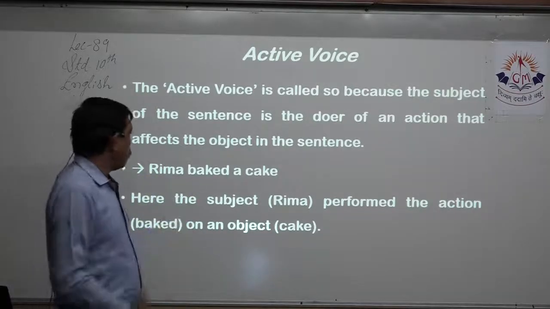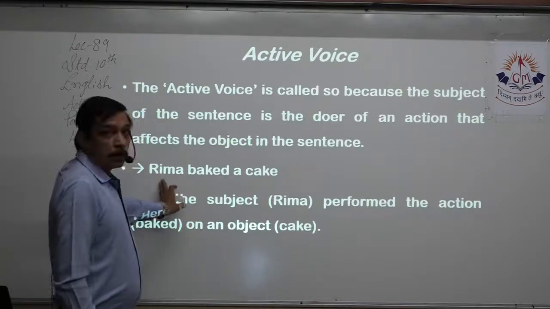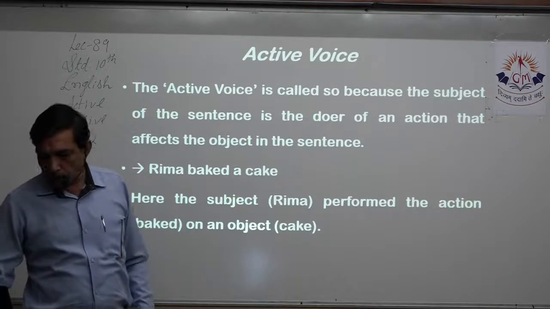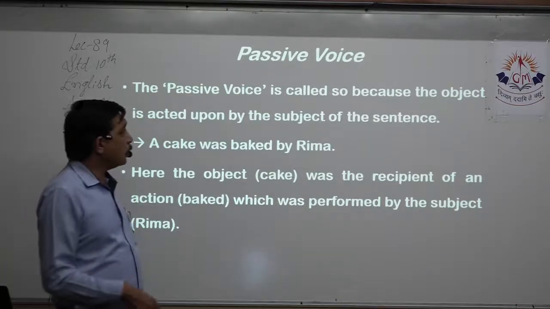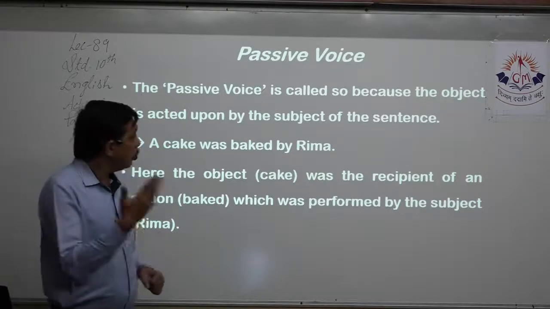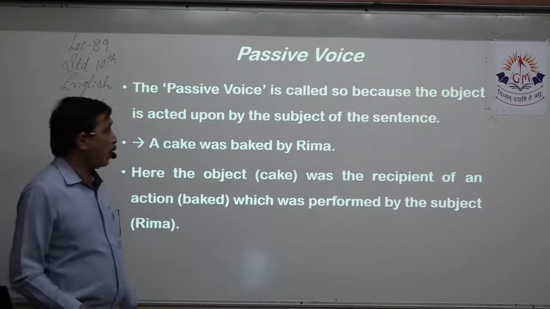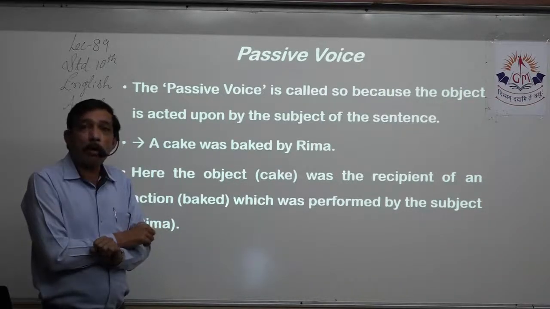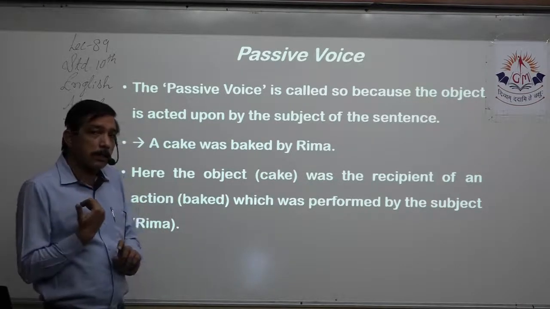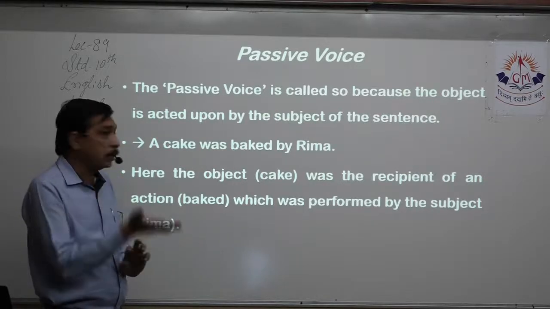SVO examples we saw: Rima baked a cake. Rima is the subject, she's doing the work of baking what? A cake. So we have the SVO format over here. Whereas passive voice is called so because the object is acted upon by the subject of the sentence. A cake was baked by Rima. We interchange the place of the subject and the object. Now the object comes at the start of the sentence, and the subject goes after the verb.